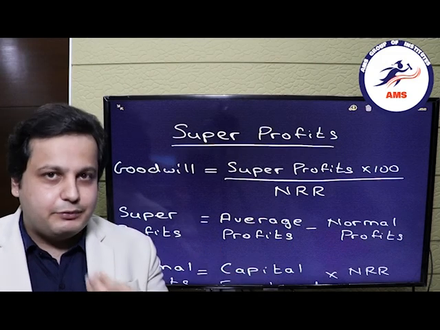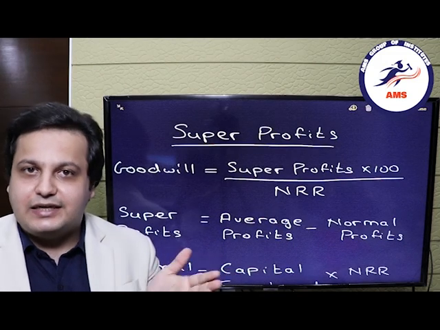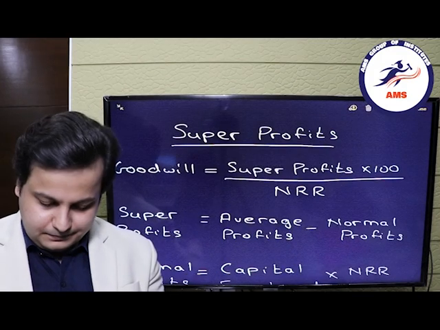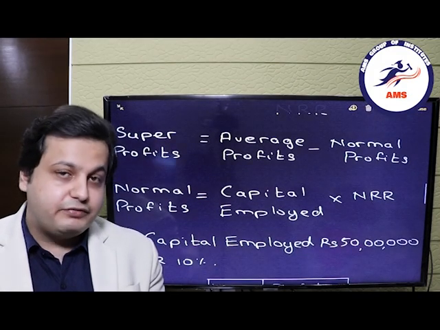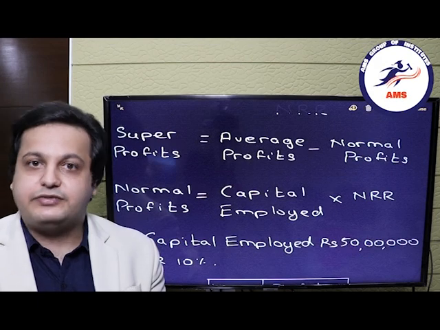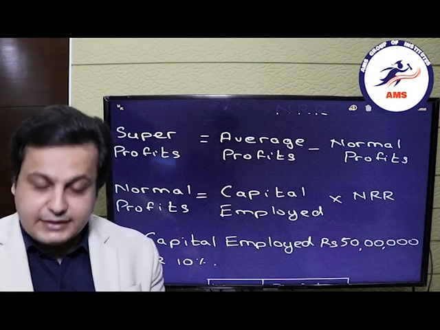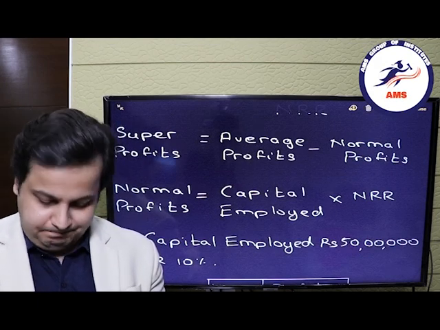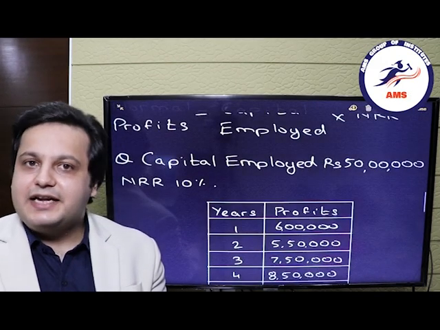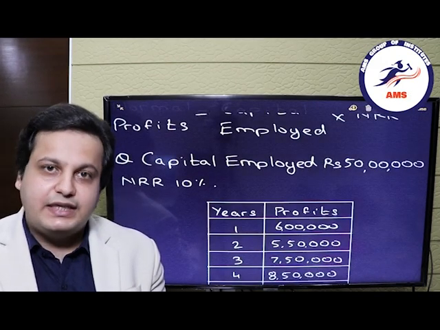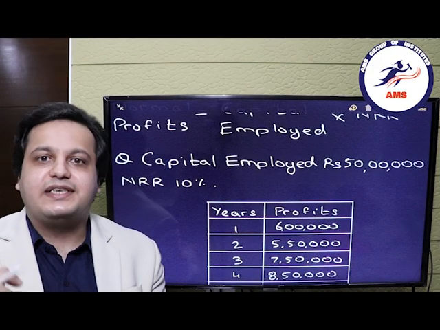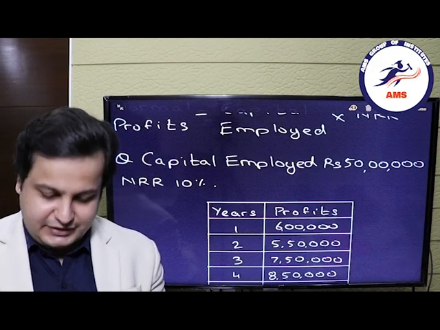If you have missed that video, then I would suggest you to go to the channel and watch the video again. So the normal profits will be the capital employed, which we have already learned how to calculate, into the NRR, which will be given. So let's again move to the question to see how to calculate goodwill using capitalization of super profits.